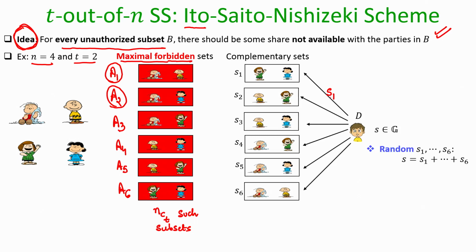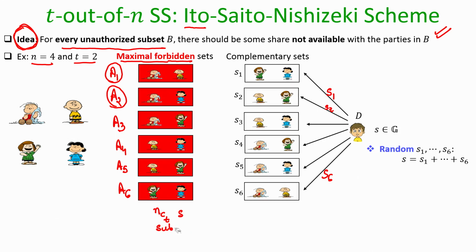So, the S1 piece is given to party number 3 over the private channel and party number 4 over the private channel. The piece S2 is given to the complementary set with respect to A2, and like that the piece S6 is given to the complementary set of parties with respect to A6. That is a simple secret sharing mechanism.